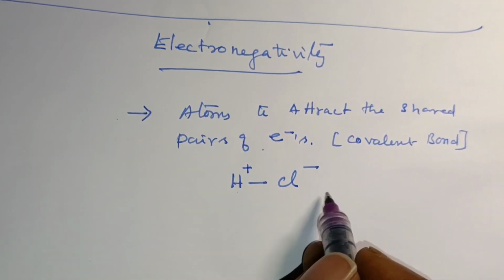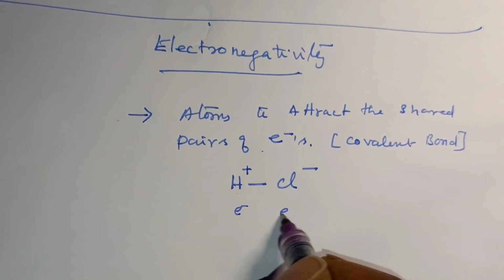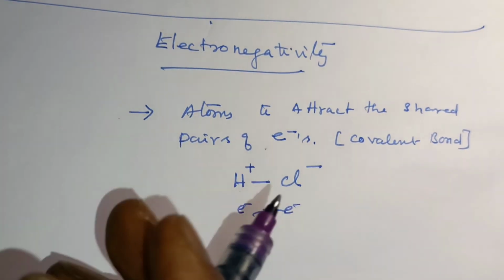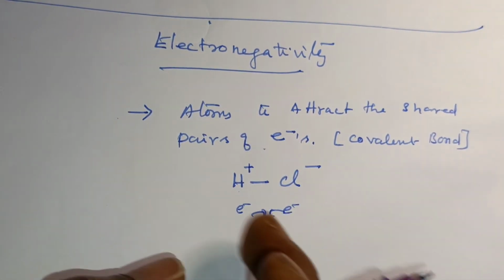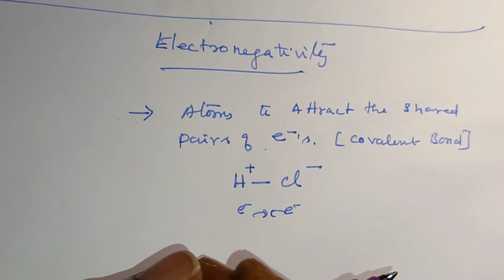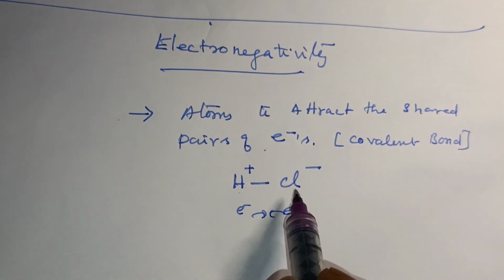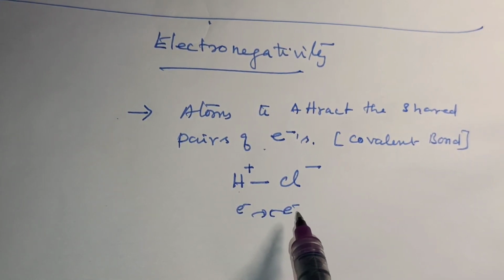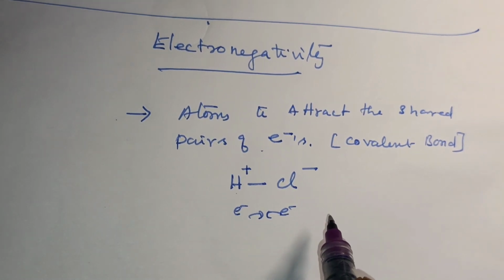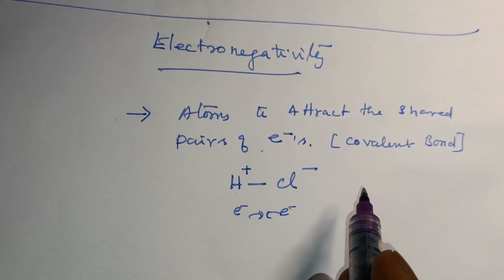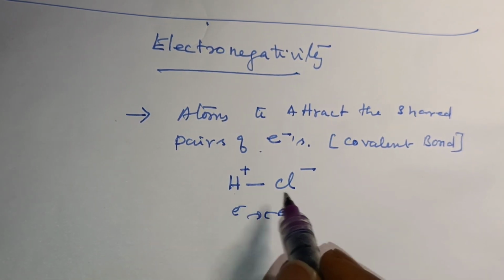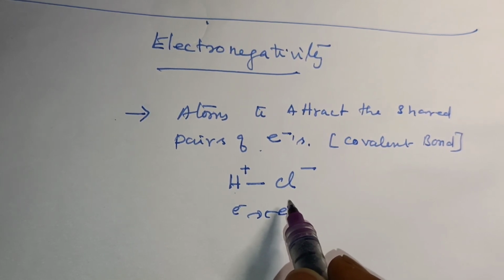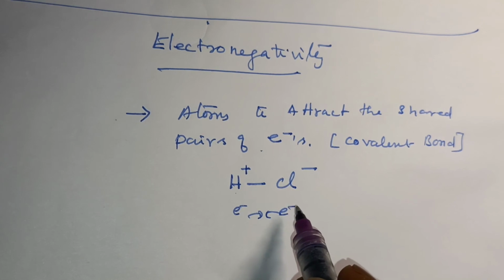Both the hydrogen and chlorine atoms share one electron to bond together and form a strong covalent bond. The higher electronegativity goes to the chlorine atom, because it pulls the shared electrons more strongly than hydrogen does. Chlorine pulls the electron pair towards itself more strongly than hydrogen.